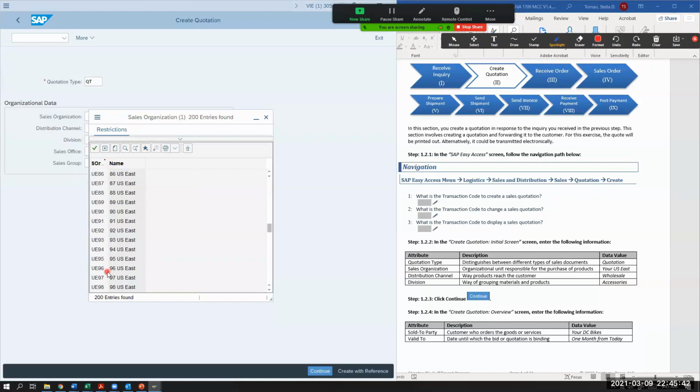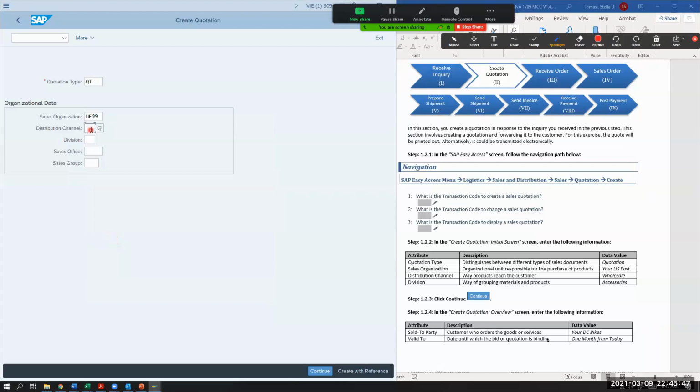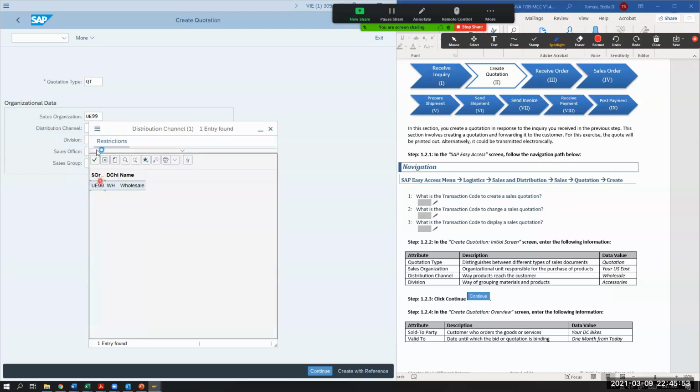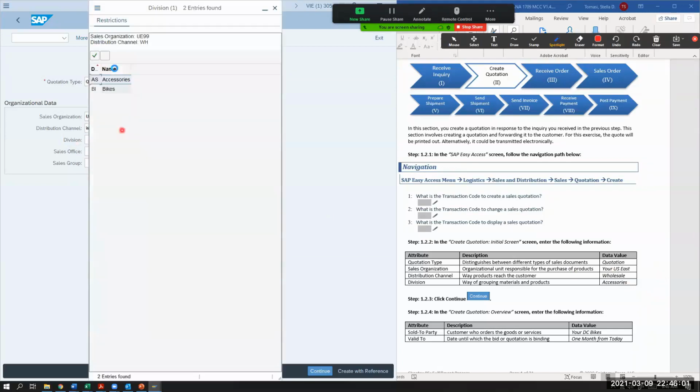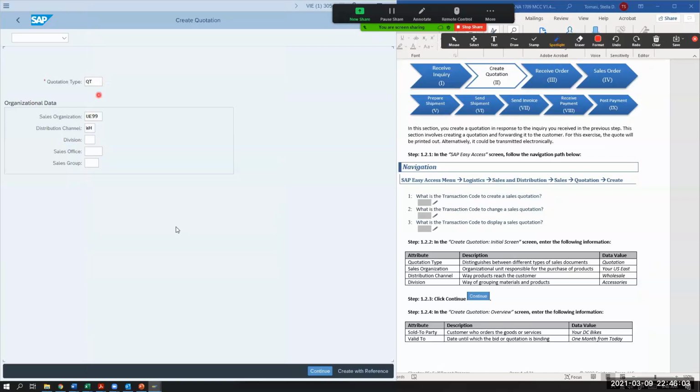UE, I'm 99 for this class, right? And then my distribution channel is going to be wholesale. And the division is going to be accessories because they asked for something that was trading goods, and I know trading goods is under accessories, not bikes, right? So I'm in accessories. And then it says click continue. So I don't need to enter anything else, and I'm going to click on continue.